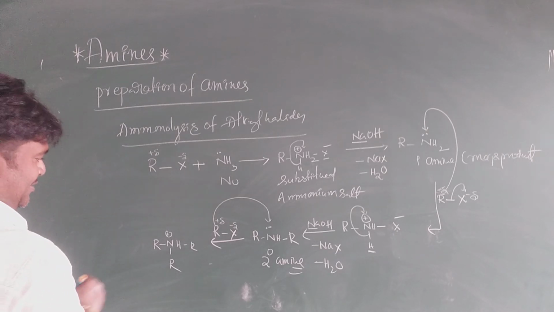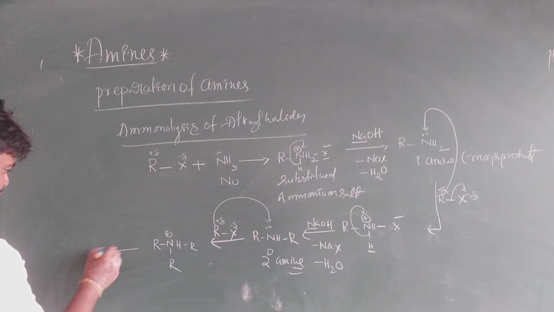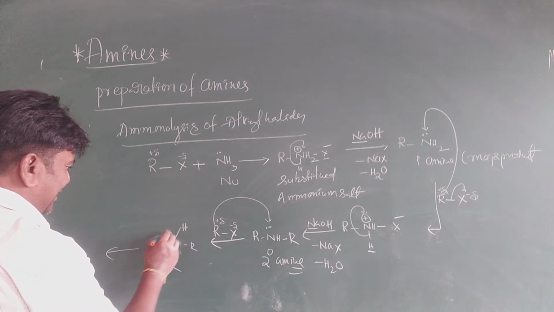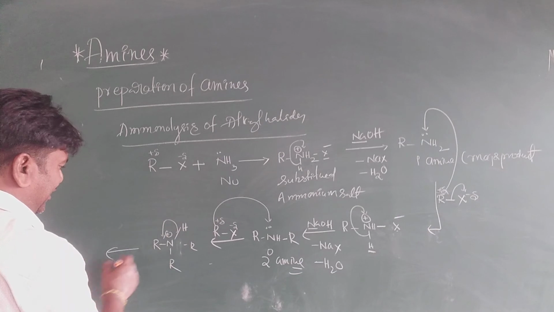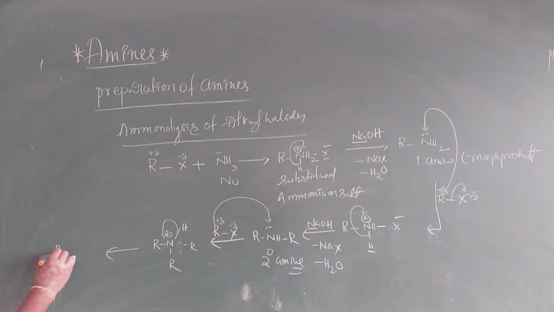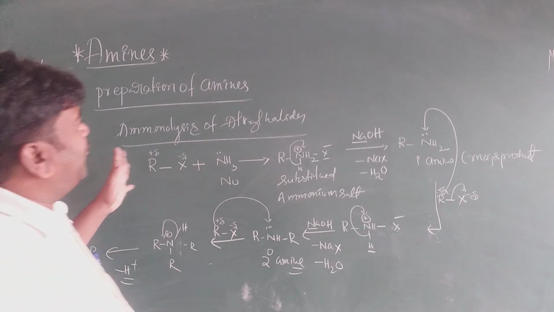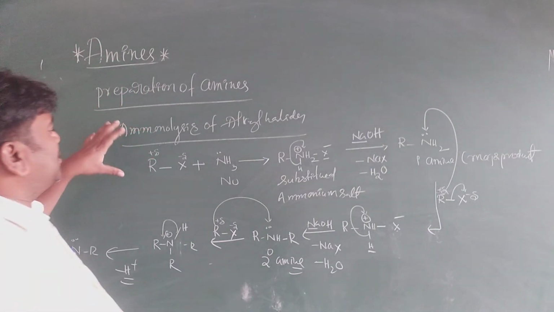This H, here hydrogen is there, these electrons are shifting here to form R, and the N with a lone pair, R, R. So minus H plus, okay, so this is the ammonolysis of alkyl halide.